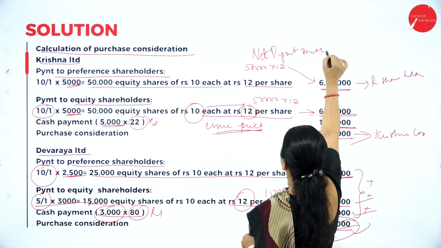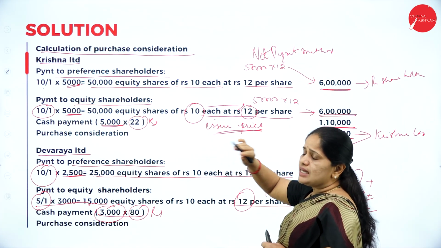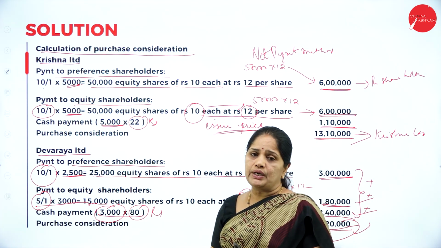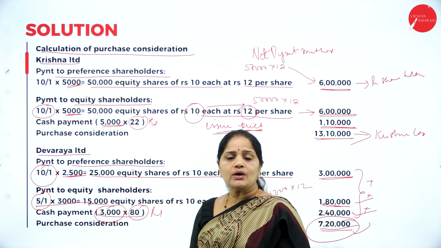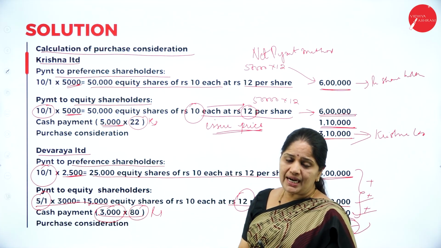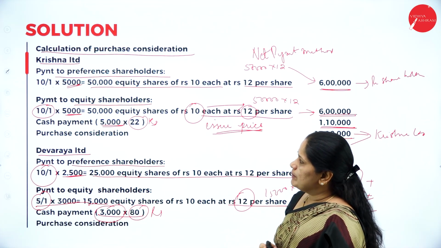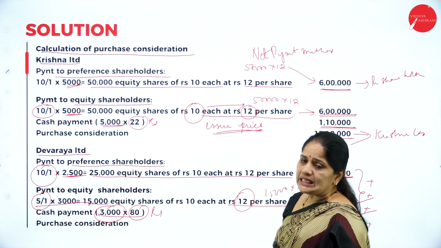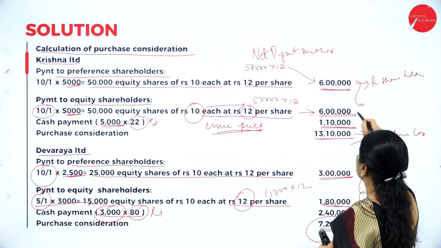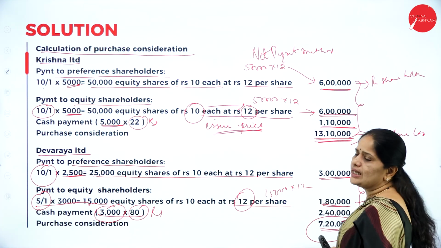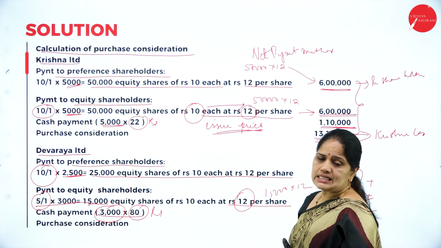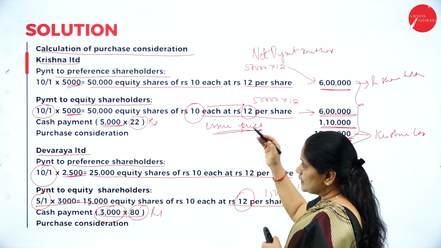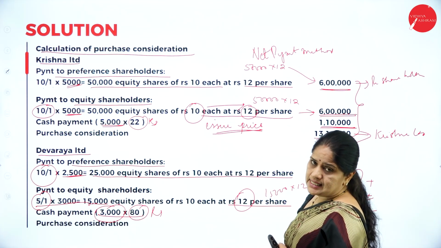They have told us the number of shares to be paid and the cash to be paid to the shareholders, which is why we call it the net payment method. Under this method, whatever payment is specified, we calculate and note it, and at last we get the purchase consideration due to that particular company.